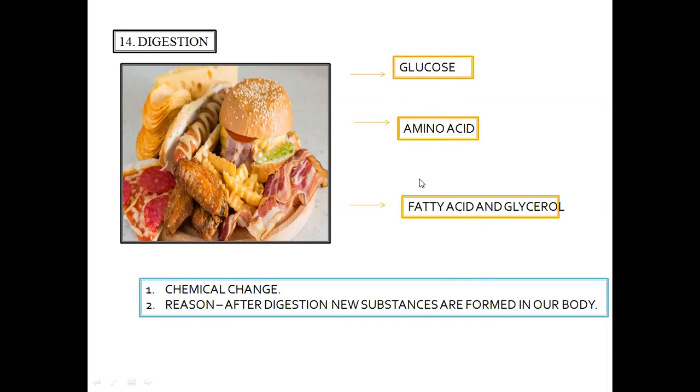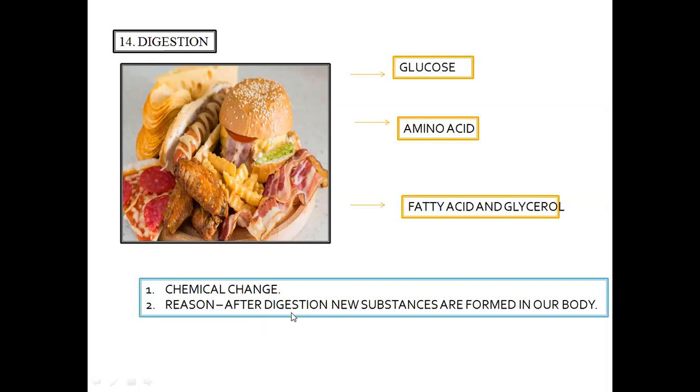After digestion, the process is always followed by the process of assimilation. That means after digestion, the new components are formed, that is glucose, amino acid, and fatty acid. This component was not found in the original food as such.